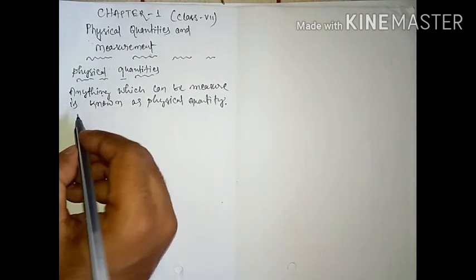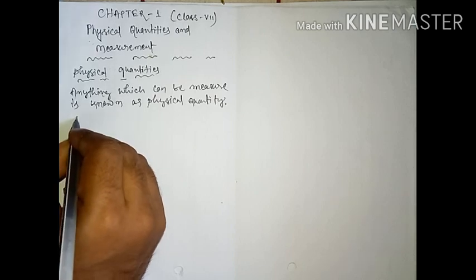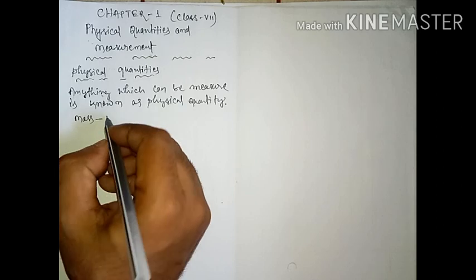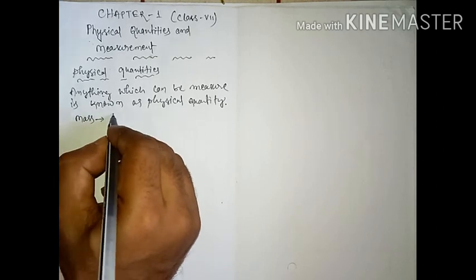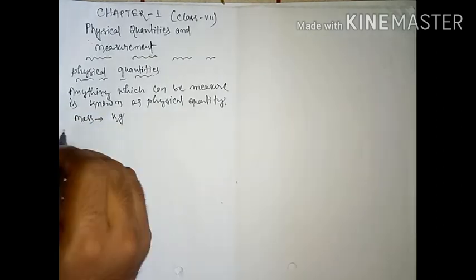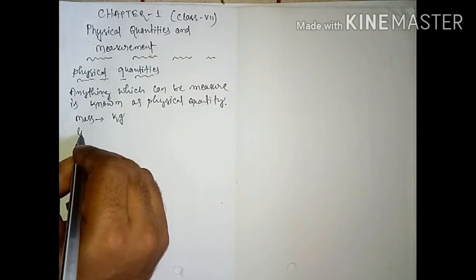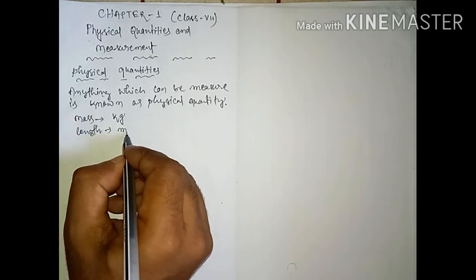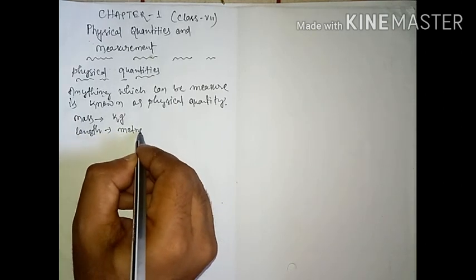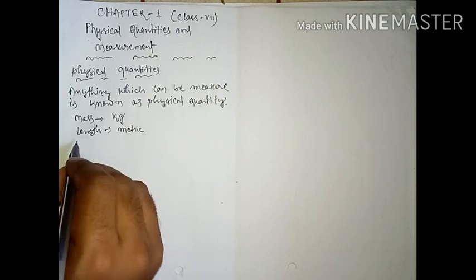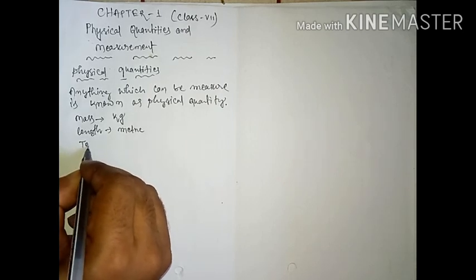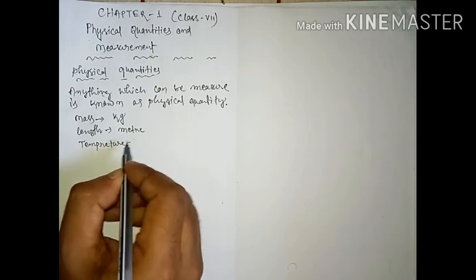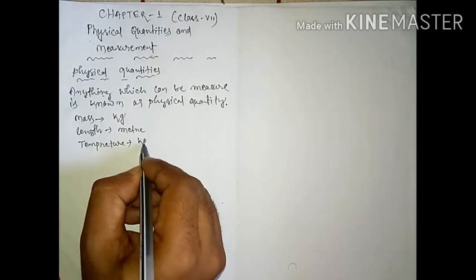So what are the physical quantities students? First I'm writing here mass is a physical quantity, that you can measure in which unit students? You can measure in kg. Then second, length is also a physical quantity that can be measured in meter. Third, temperature is also a physical quantity, that can be measured in Kelvin.